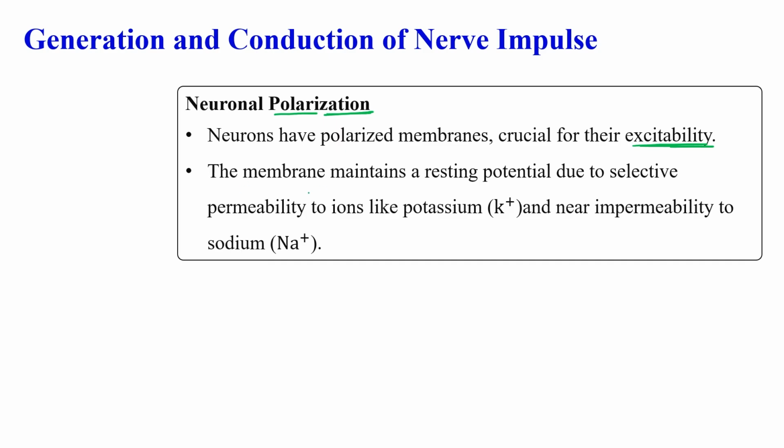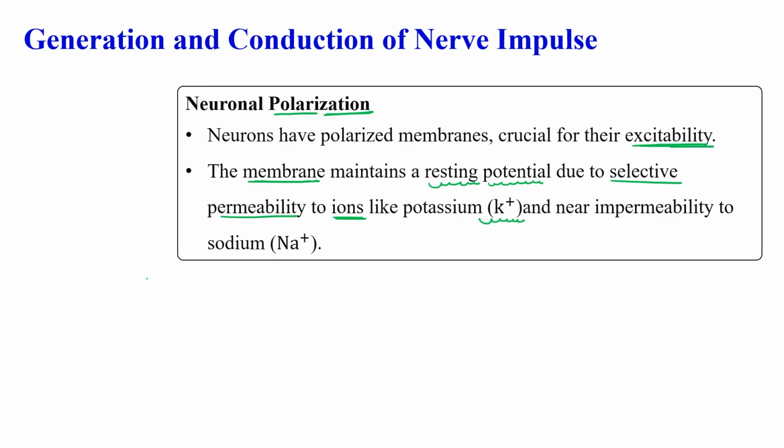In a nerve, the membrane maintains a resting potential in the normal case, due to selective permeability to certain kinds of ions like the potassium ion.